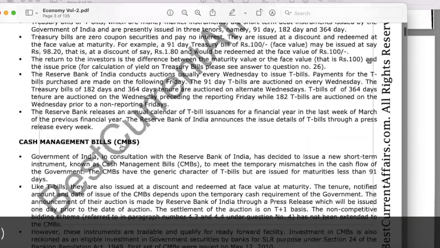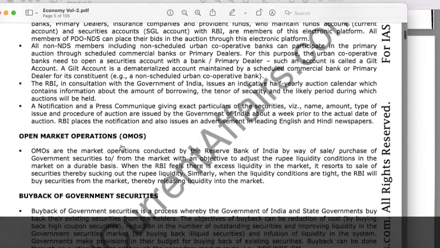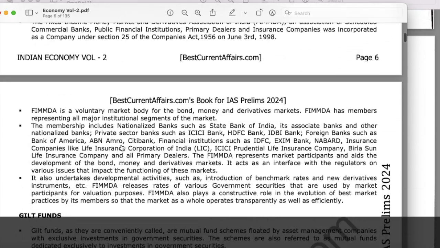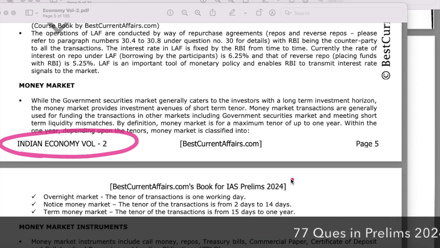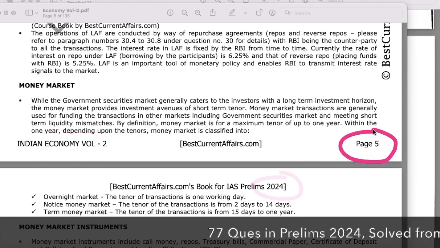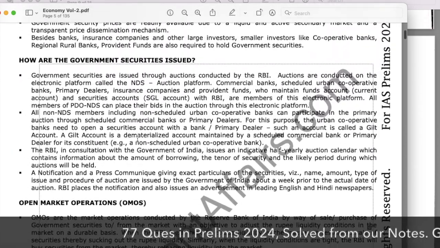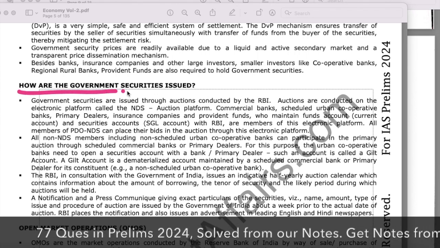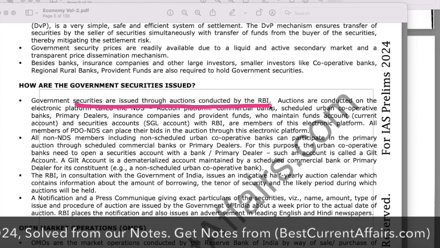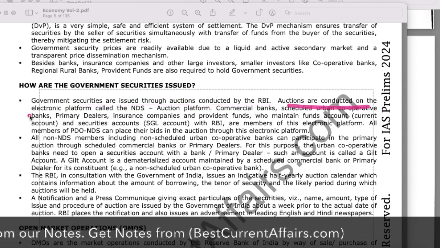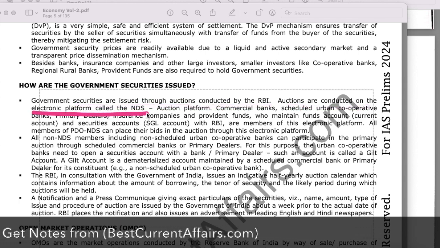Now in the same book, come to the page number 5. This is our Indian economy booklet, volume 2 for Prelims 2024. On page number 5, here it is mentioned, there was a topic, how are the government securities issued. Government securities are issued through auctions conducted by the RBI. Auctions are conducted on the electronic platform called NDS.